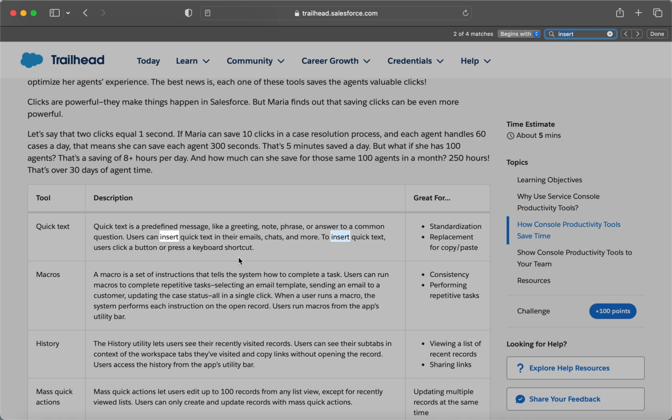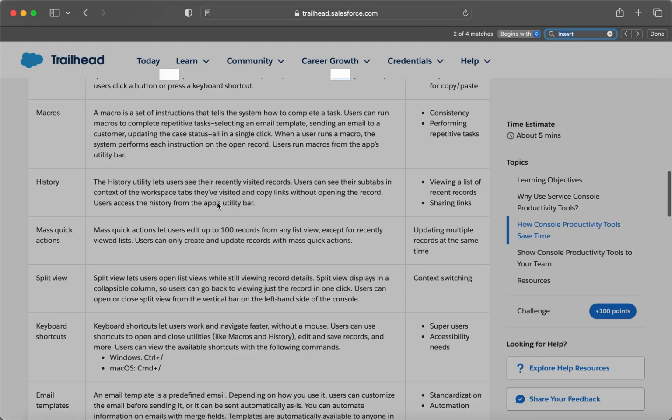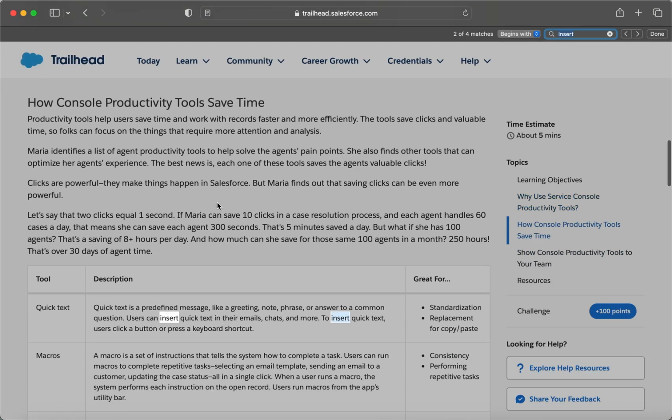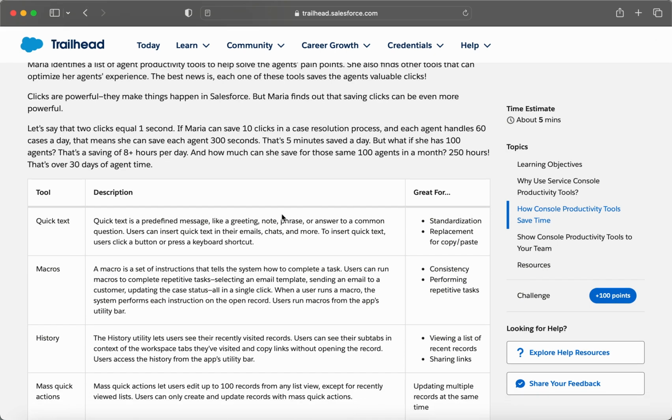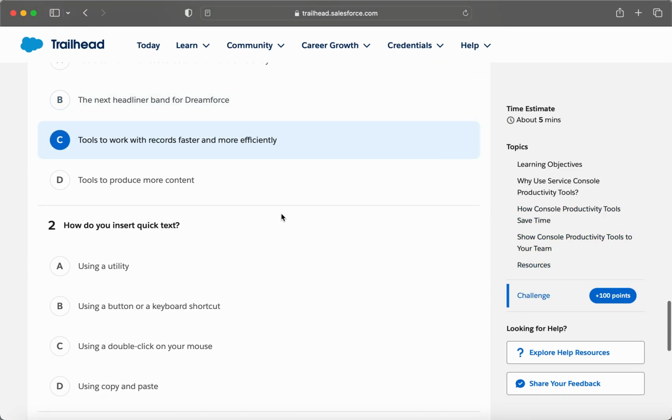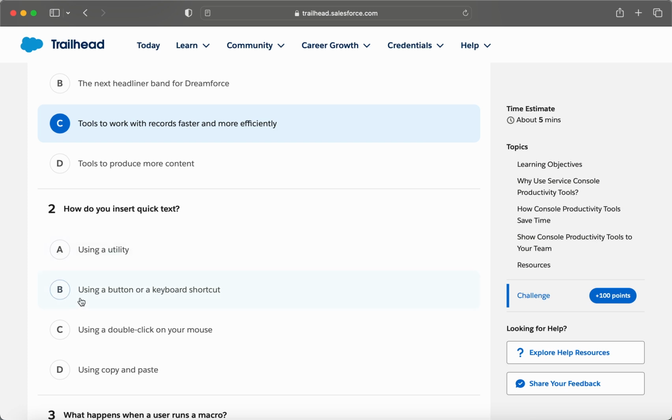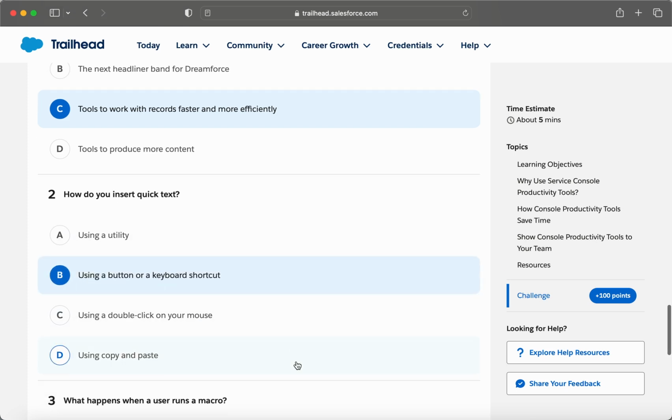I don't really recommend going through this. Instead of doing this, you can read the unit again. But if you want to save your time, you can also do it this way: Control Find, and then search the word in the unit, and you will definitely find it. See here the unit. Let me do it again. Okay, so let's go down. So it definitely looks like it's using a button or keyboard shortcut.